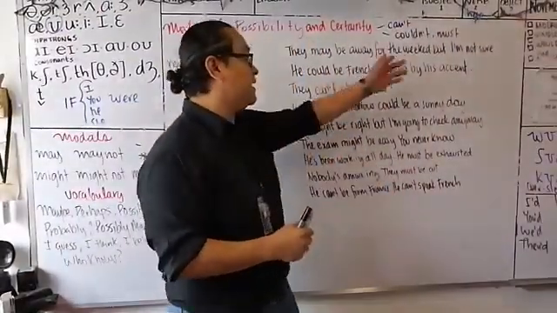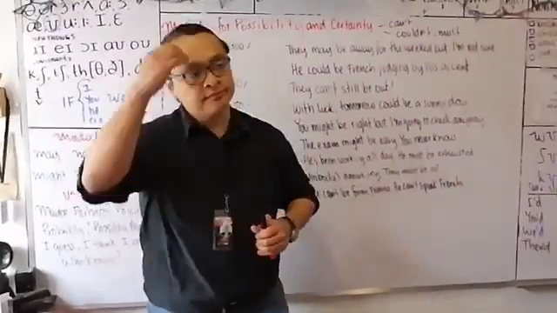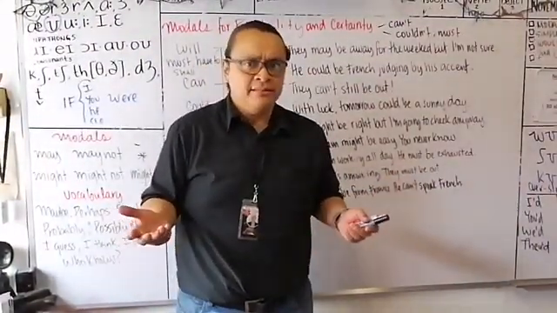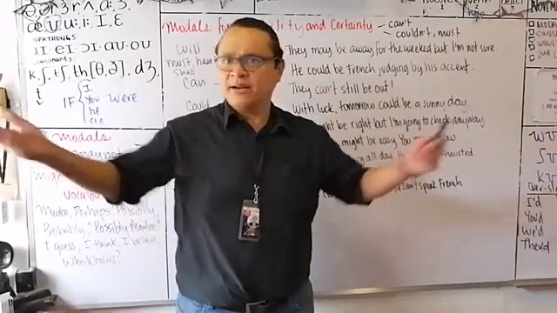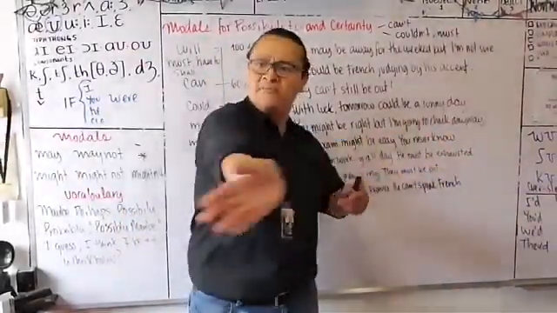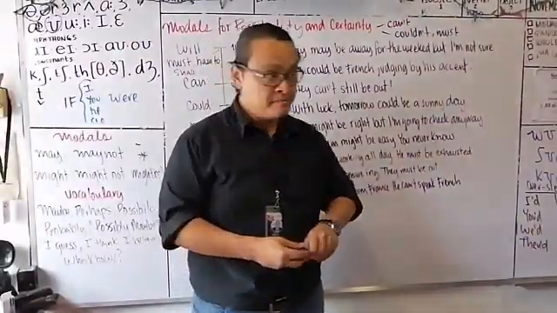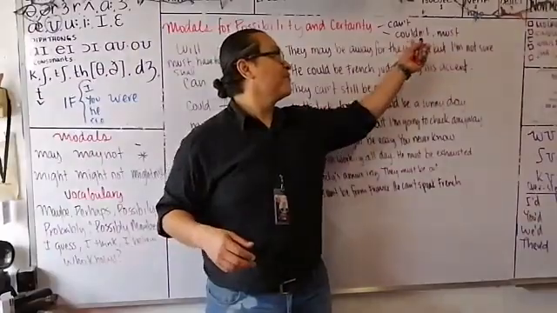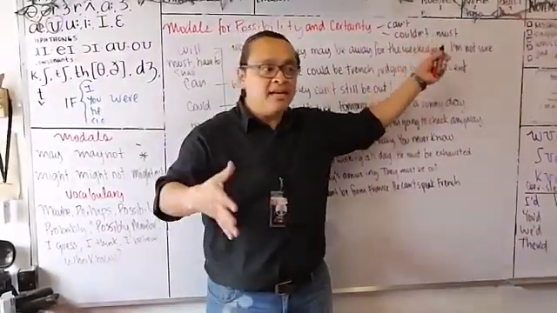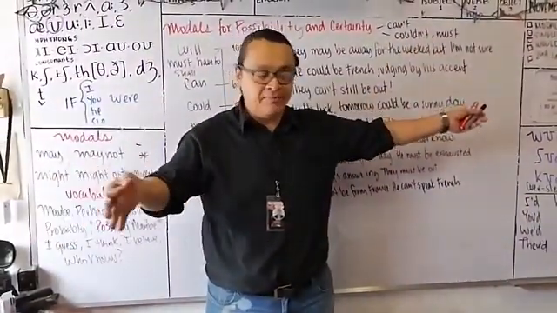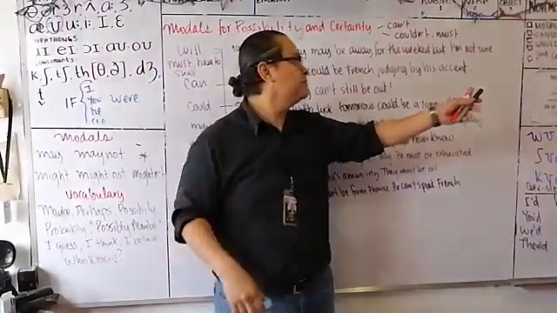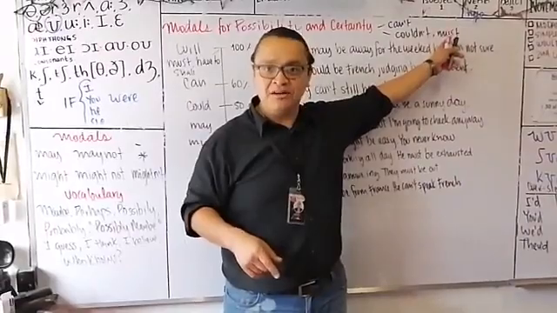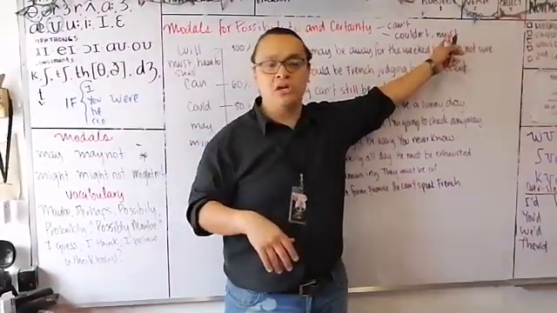So for instance, we'll say Mario can't be late. Why? Because he's got a motorcycle. He can just go through traffic. He can't be late. Or what do customers say? I can't believe this is the bill. It should be lower. You must be wrong. You must be wrong because I've never received these charges before.